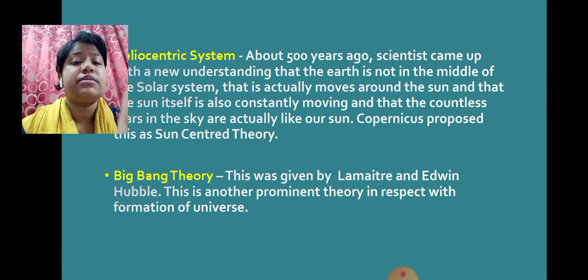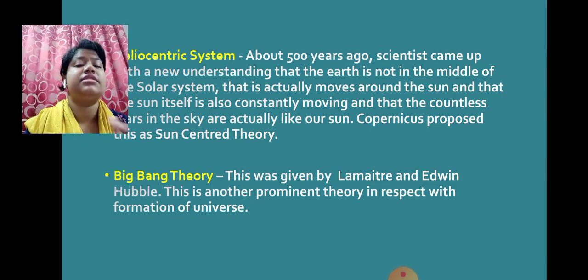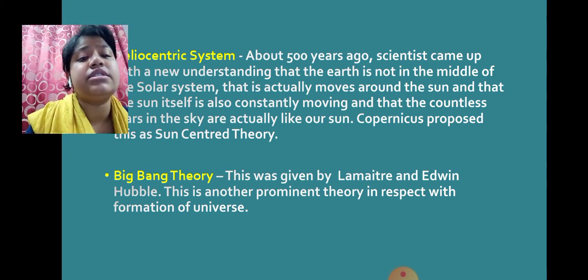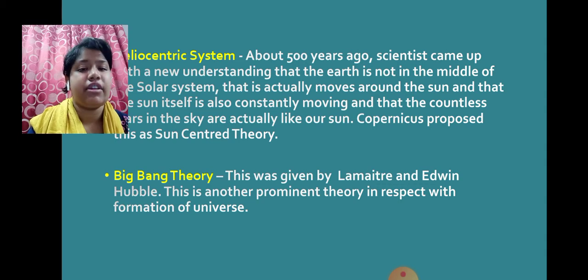Copernicus proposed this as the sun-centered theory. So the first assumption was that Earth is in the middle of the solar system, and the second assumption, in the heliocentric system, is that the sun is in the central position and all the rest are revolving.